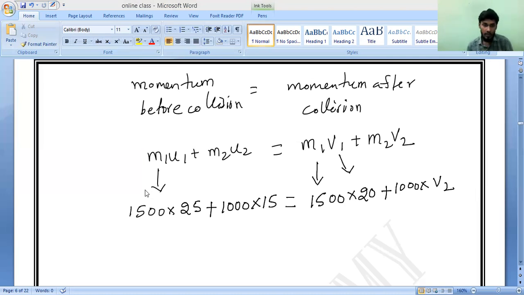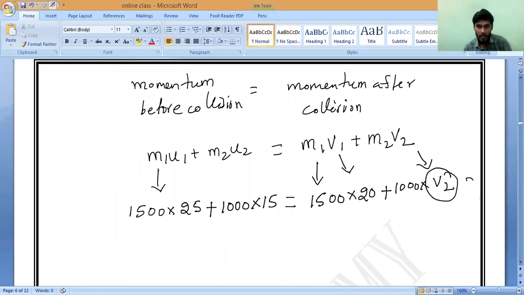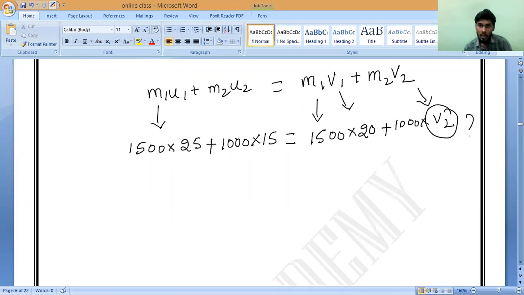Now observe very carefully. We want to calculate V2. V2 is our unknown. So what we will do is slowly send all the things to this side. First, let us send this one to this side. Here it is addition, so when it comes this side, it will become subtraction.